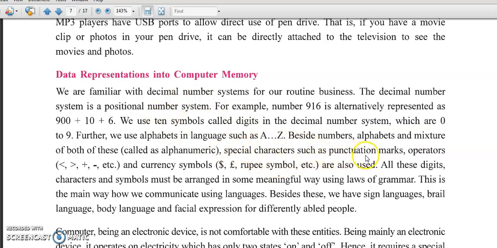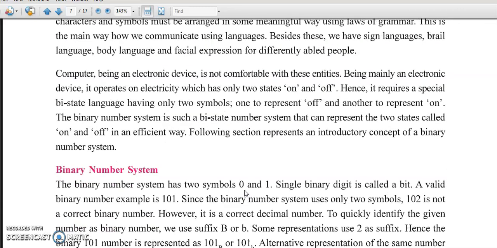Special characters such as punctuation marks and operators on the keyboard, such as dollar, pound, rupee symbol, etc., are also used. All these digits, characters, and symbols must be arranged in some meaningful way using laws of grammar. This is the main way we communicate using language. In our daily routine language, we use the simple decimal number system. Give me vegetables of rupees 50. What is 50? This is a decimal number.